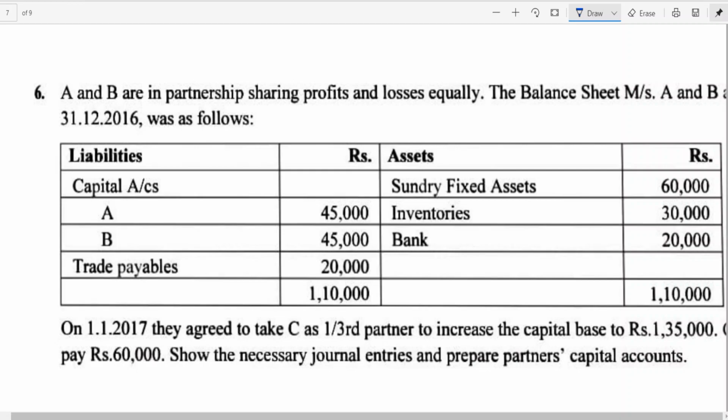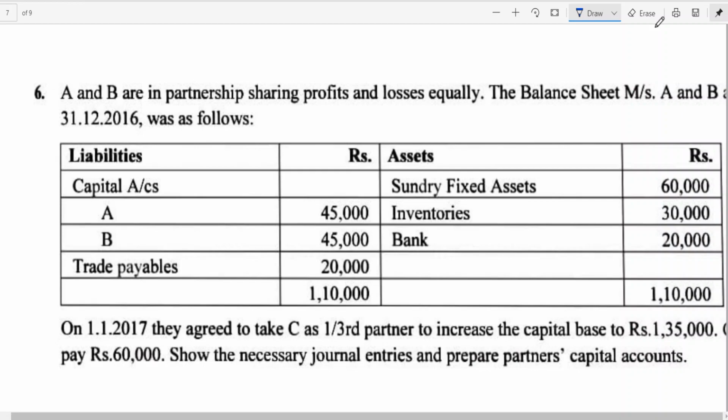Then on 1st January 2017 they agreed to take C as 1/3 partner to increase the capital base to 1,35,000.